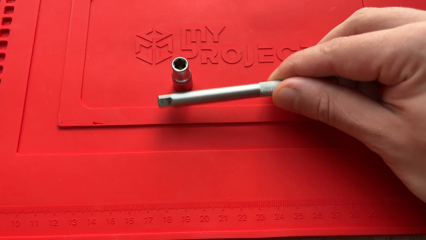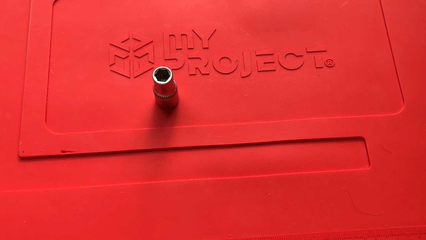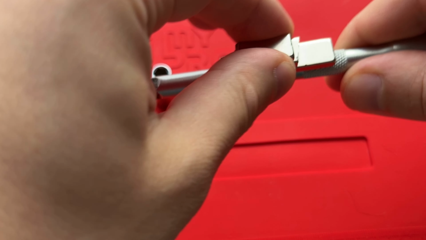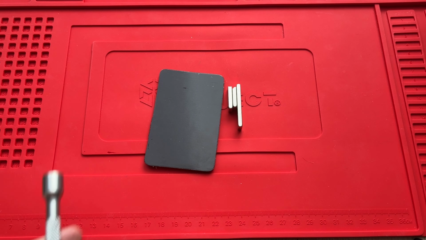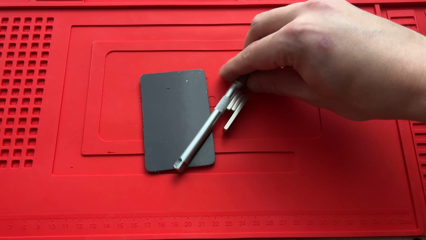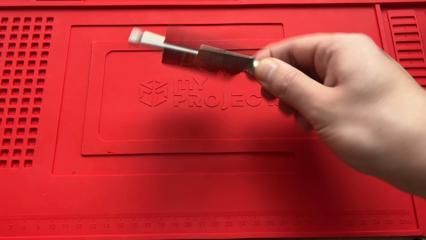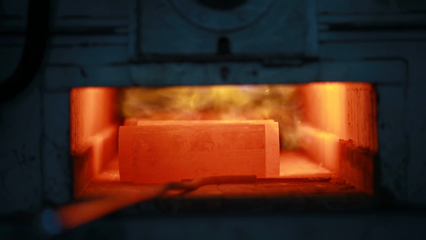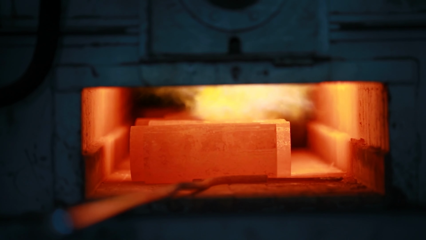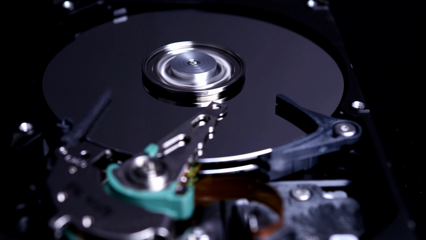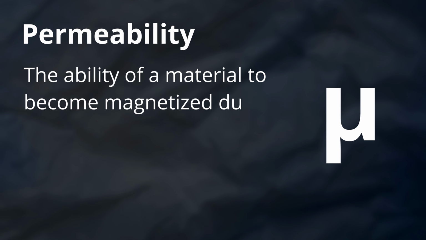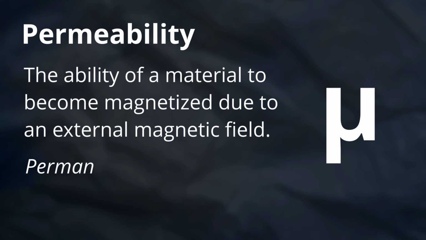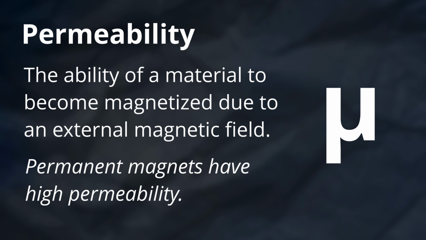Until now, we only talked about how magnetic materials react to the magnetic field, but magnets don't need a magnetic field to be magnetic. Magnetic materials can be magnetized to become permanent magnets. To do this, we need to meet certain conditions. Ferromagnets have a few properties that can dictate how hard they are to magnetize and how good they are as magnets. Permeability, how well a material magnetizes in response to a magnetic field. High permeability is necessary for magnets.